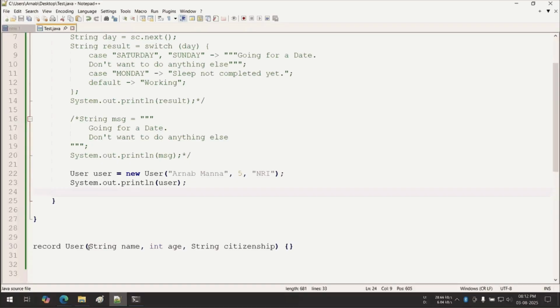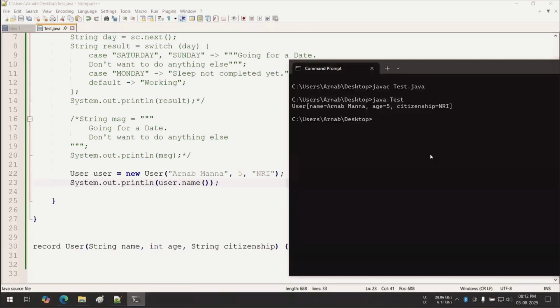How to get the value? Simple. user.name. It is not getName, it is only name. Why? Because there is no setter. Why? That point I will discuss. Now see, the method name is like the property name, the names are the same. So javac again and Java test. Yes, now we are getting only names.